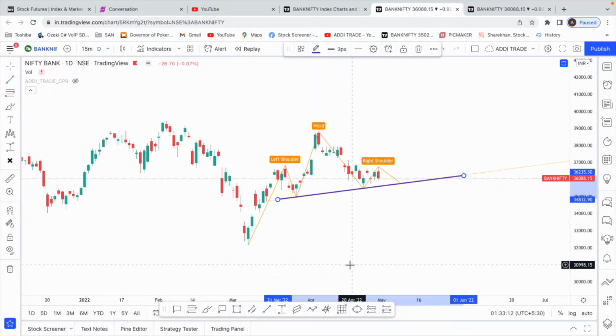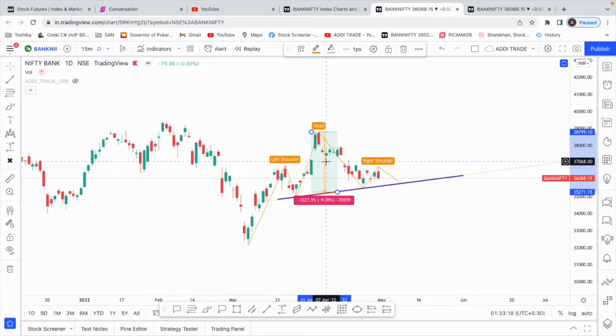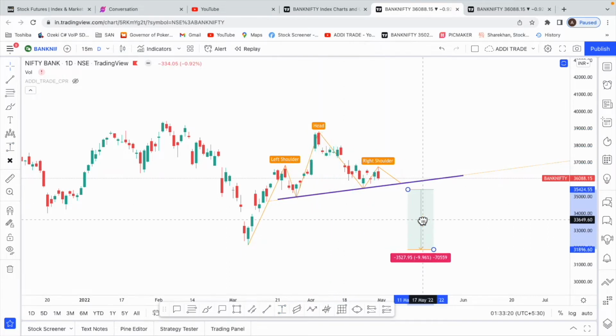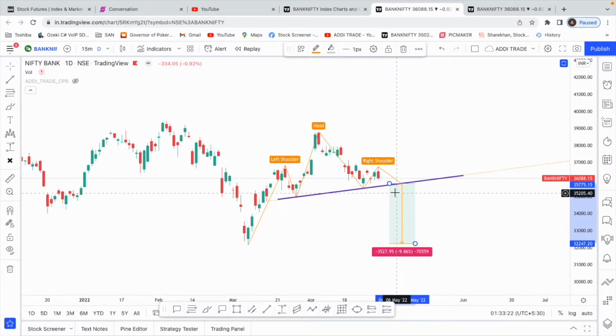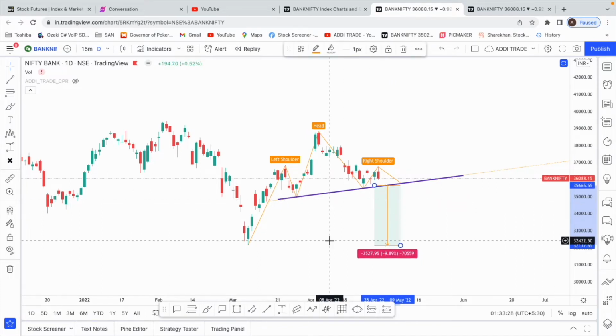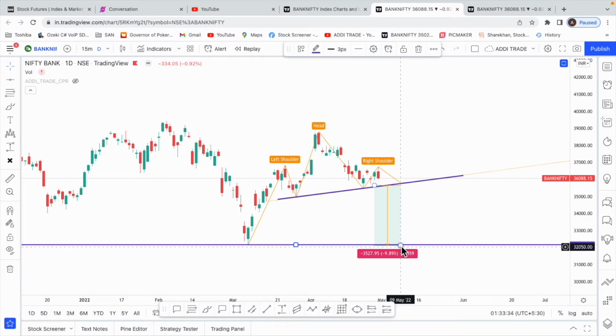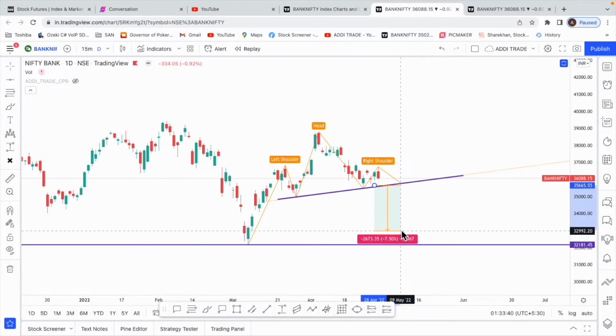If this breaks down, how we find the head and shoulder target is always take from this head until this neckline and keep it at the place where it breaks down, say probably on Monday or next week, whenever it breaks down. Keep it there, and this will be the entire length. This will be one target, and the first target will be half of this. And we don't go exactly by this target, we go with the closest resistance and support as well.